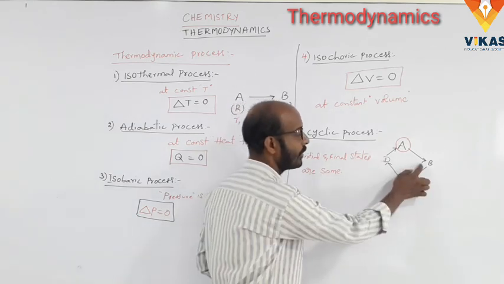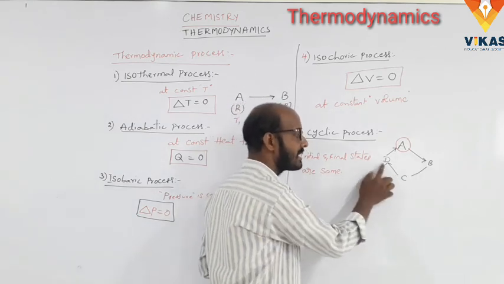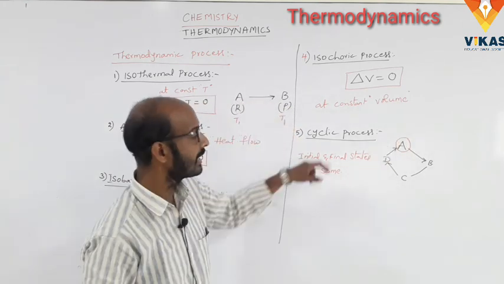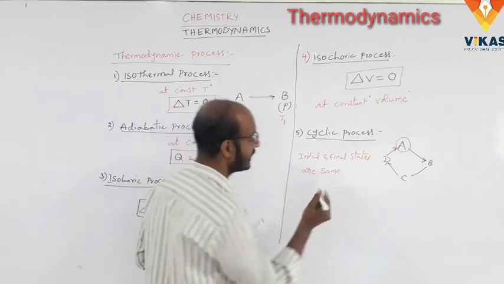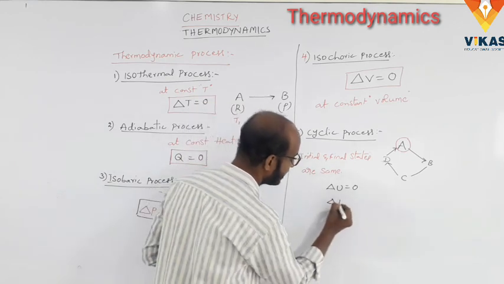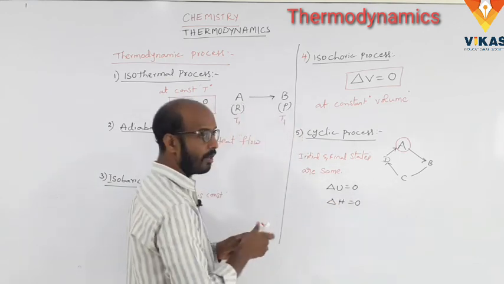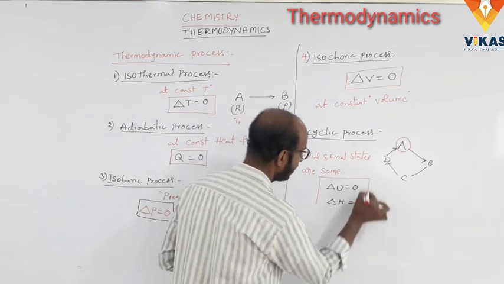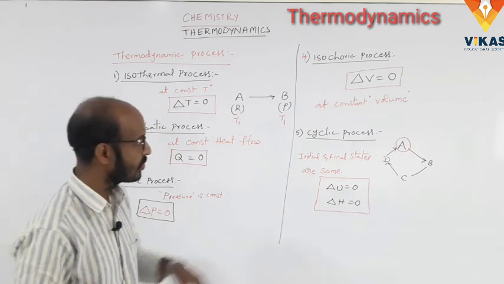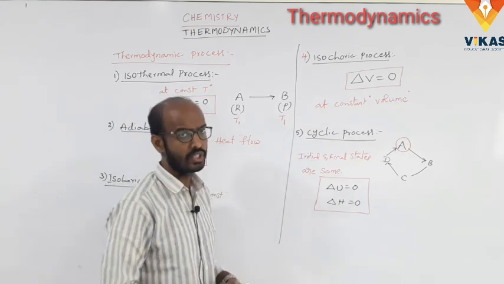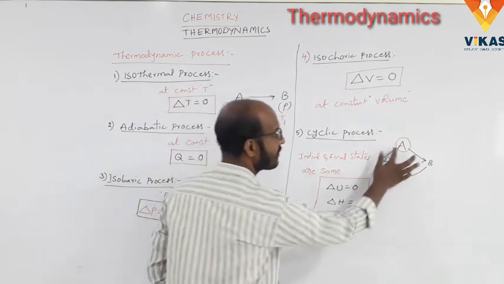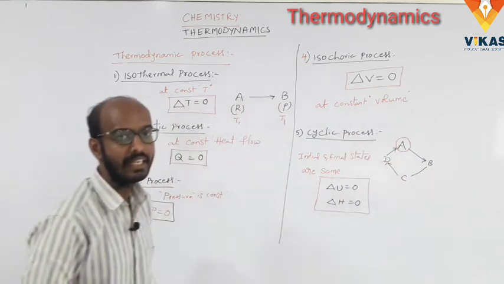Here A is converted to B, B is converted to C, C is converted to D, and finally D is converted to A. This is called a cyclic process. In the cyclic process, internal energy delta U is equal to 0, and enthalpy delta H is equal to 0. Both internal energy and enthalpy are constant. So, what is the cyclic process? The process in which the initial state is regained after some operations is called a cyclic process.